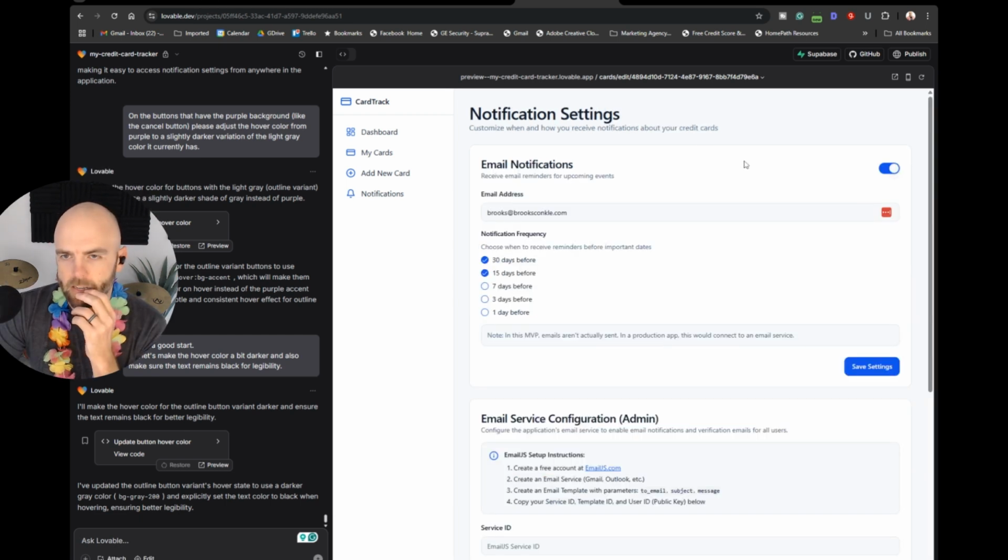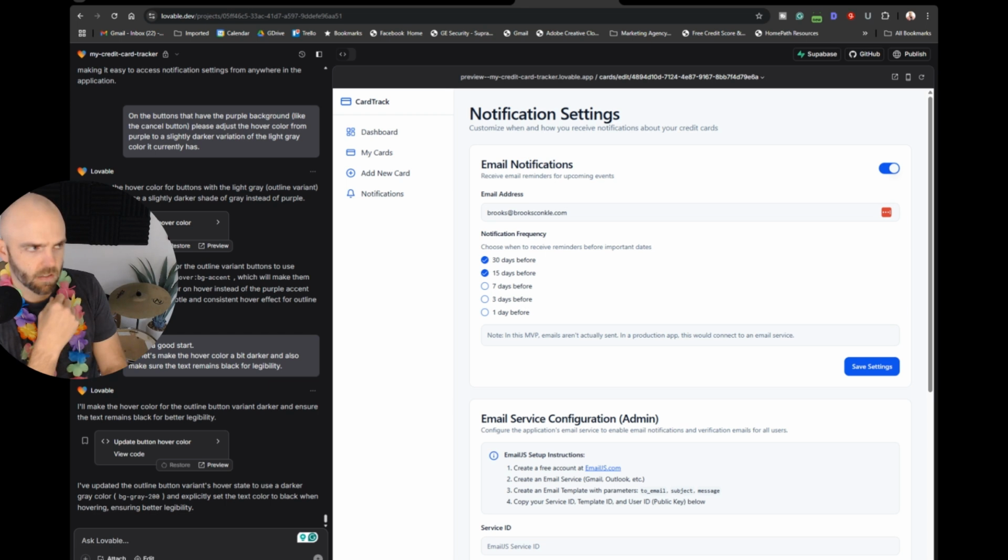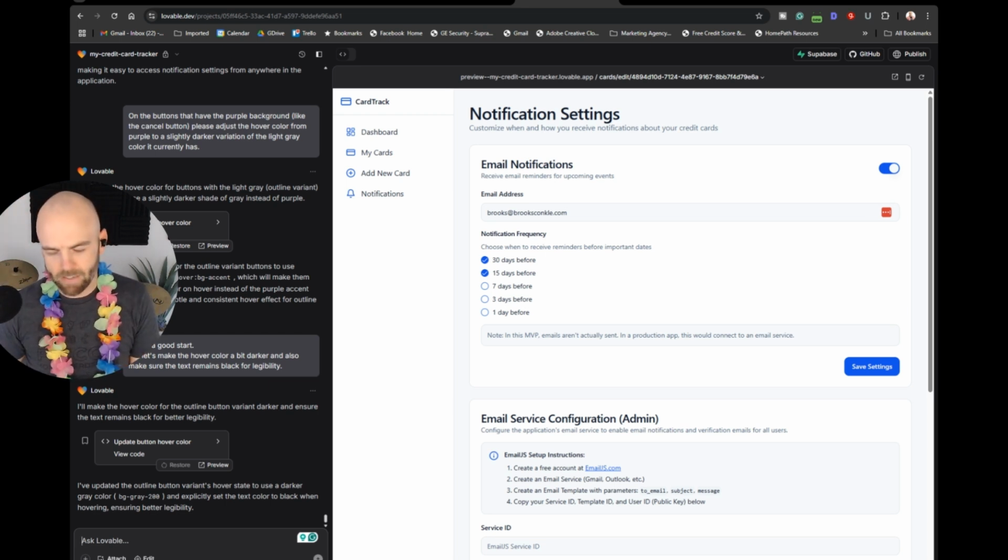All right. I've made a decision to go ahead and adjust these notifications. I'm going to ask it to adjust them to three potential options that they can choose: 60 days, 30 days, and 7 days. Mostly this is personal preference, but my thinking is we don't need a ton of notifications. If it comes to you like an email, you need to move that to your to-do list if it's something that you need to do. And the reason I'm going as far out as 60 days is that maybe you need to arrange a balance transfer or a payment on this card and you need some time to arrange that. So that's what I'm going to do right now.